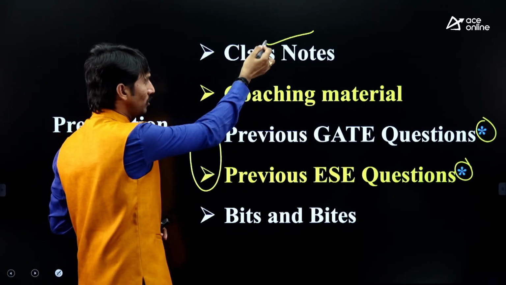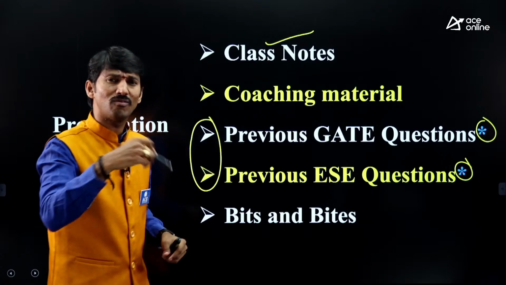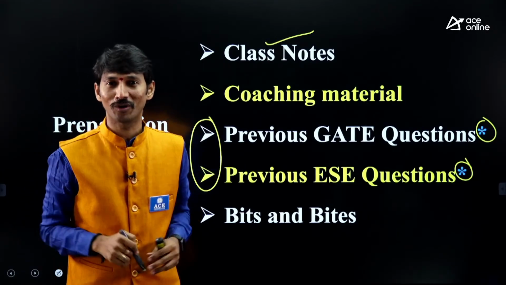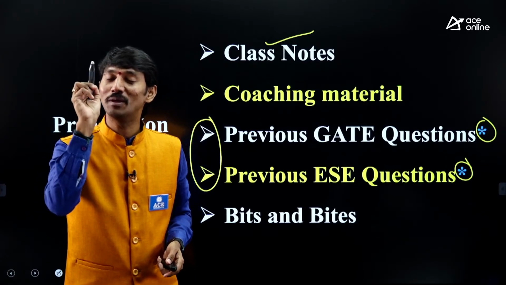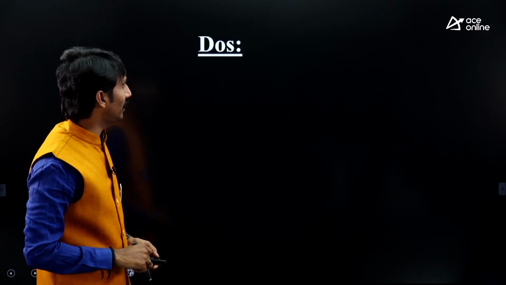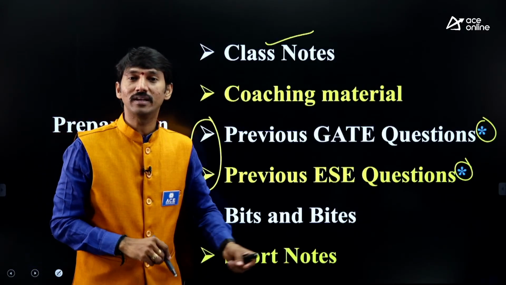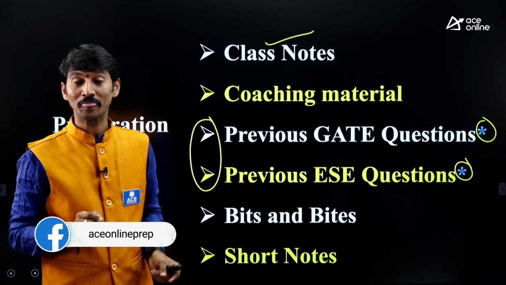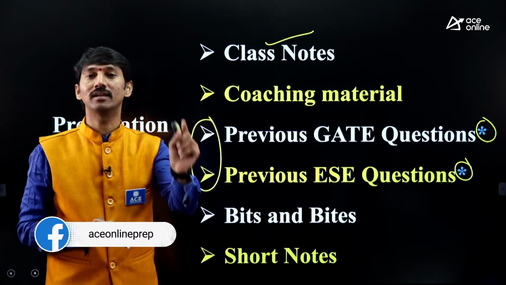But even though you do all these one time, two times, three times, you will not get a good score. Sir, why? Because you are missing the main thing. What is that? Short notes, and correspondingly tests should be written. Definitely you must follow the corresponding short notes, compulsory, and tests must be written, compulsory.